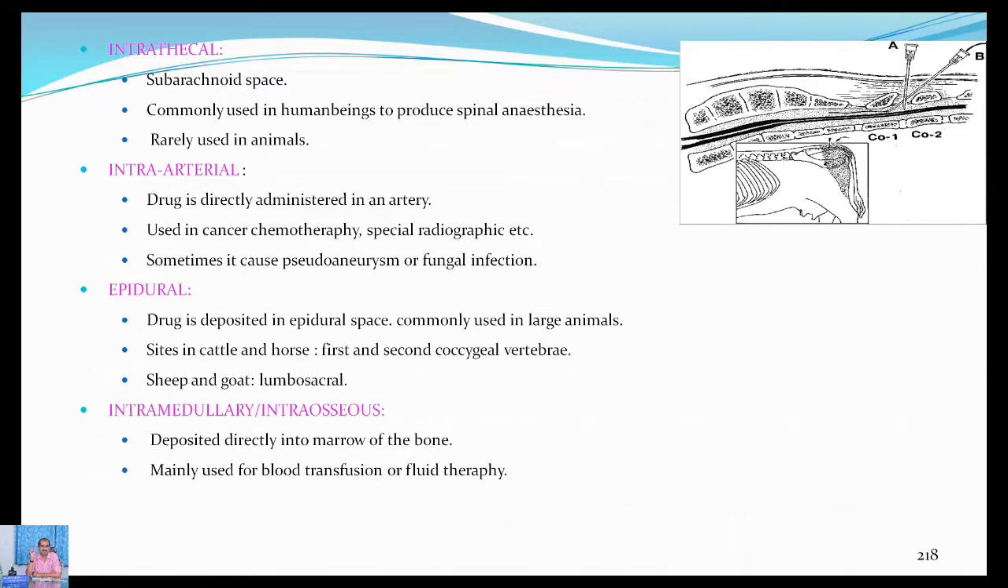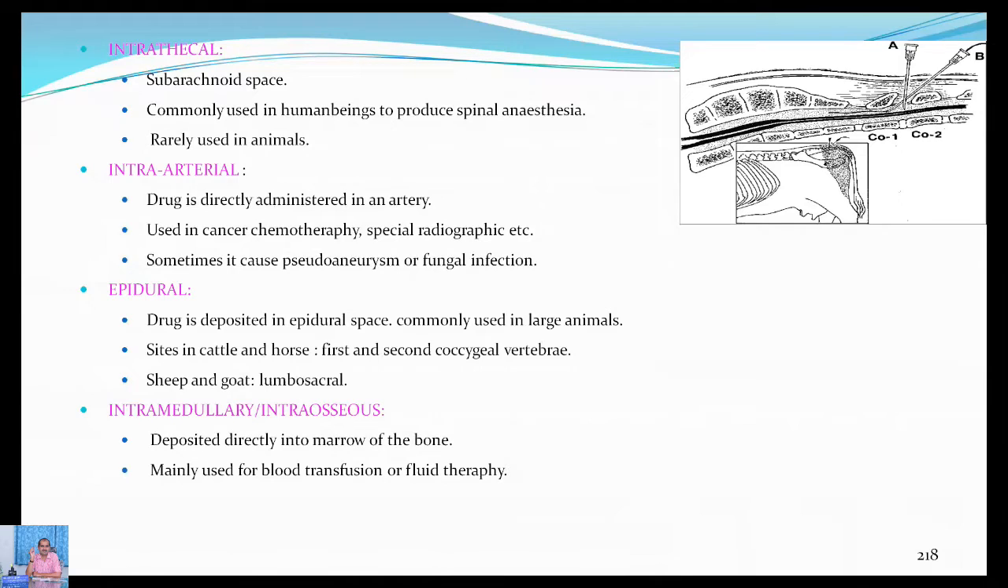And the next route of administration is epidural, meaning above the dura mater. Here, these are all the spaces. Epidural means above the dura mater. The drug is deposited in the epidural space, commonly used in case of large animals, especially the cattle, buffalo, and horses. This is a very common type of injection. When there is a prolapse or when there is a dystocia, you can handle the animal after the epidural injection. A very common route of administration.